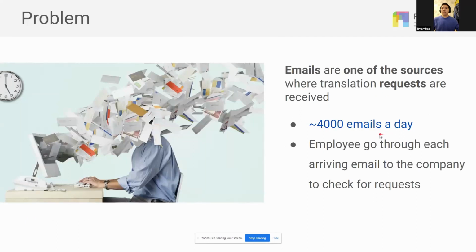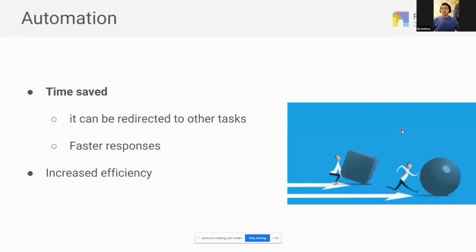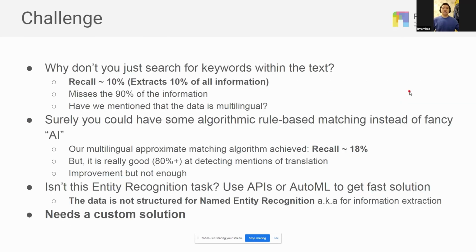So the problem is that they receive about 4,000 emails a day, and the employee has to go through each and every one of them to generate a quote for the email. So by automating this task, the main value is the time saved and increased efficiency. So we worked on automating the task.